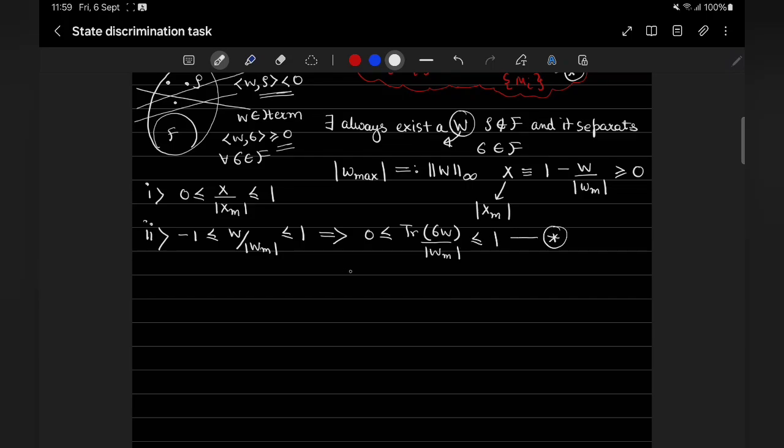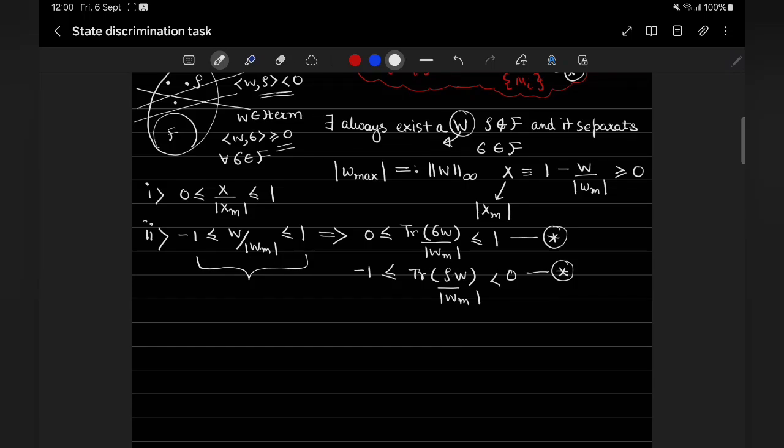This is one condition, and -1 is less than or equal to trace of rho W over W max, which is less than or equal to 0. These two conditions simply come from this condition here by multiplying it with sigma and rho and taking the trace.